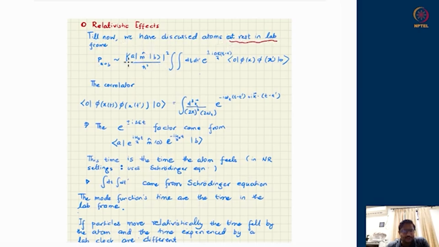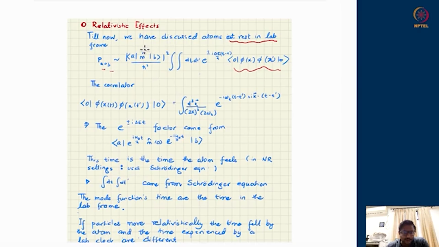Most of the time we had written the probability of transition of a state of an atom from A to B as dictated by the monopole coupling term, squeezed between the states of interest, B to A or A to B, whichever way we want to look at. That will come with a plus minus sign. If B is the ground state and A is the excited state, a minus delta E will appear over here. And if B is the excited state and A is the ground state, plus delta E will appear over here. And the 2-point correlator of the background field will tell me how much is the probability of such a transition.